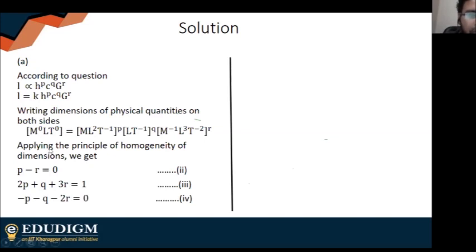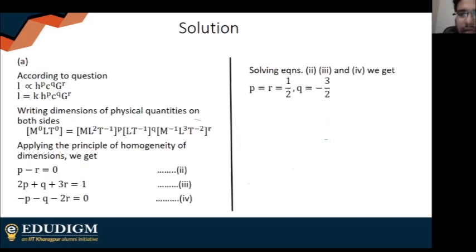We compare the powers. The power of M on the left hand side is 0, and the power of T is 0. So on the right hand side, the powers of M and T, mass and time, should add up to 0. The power of L on the left hand side is 1, so the powers of L on the right hand side should add up to 1. So you have three equations and three unknowns. Solve them, and you will finally get p is equal to r is equal to half, and q is -3/2. So the power of c will be -3/2, and the power of h and g will be half.